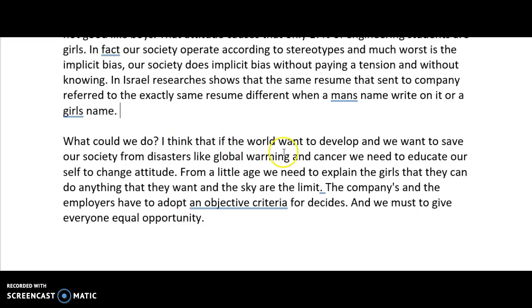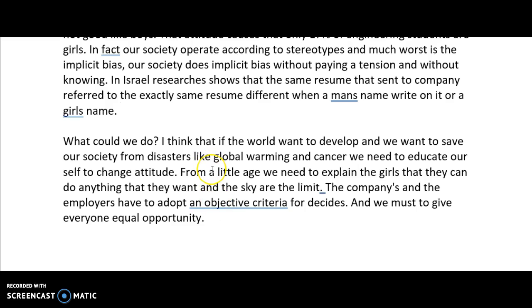I think that if the world wants to develop and we want to save our society from disasters like global warming and cancer, we need to educate ourselves to change attitudes. From a young age, we need to explain to girls that they can do anything they want and the sky is the limit. The companies and employers have to adopt objective criteria for decisions about hiring, and we must give everyone equal opportunity.